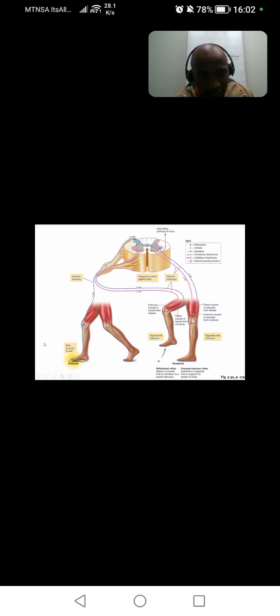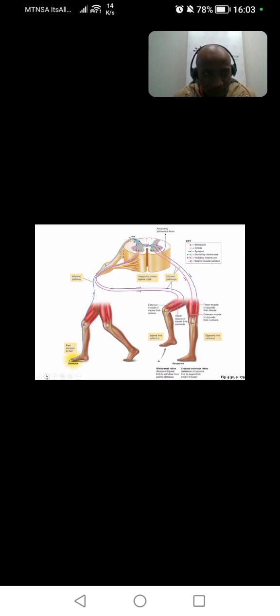This layer of germinal epithelium has diploid cells. And these cells will undergo meiosis. And after meiosis, how are they?